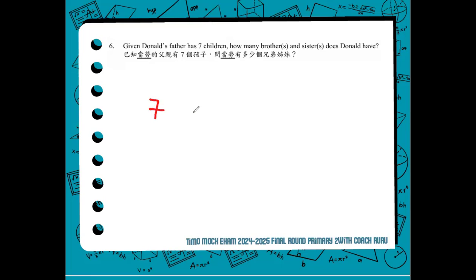Donald is included, so we subtract 1. 1 represents Donald. So the question is very easy as long as you understand what it's trying to ask. The correct answer for number 6 is 6. Donald has 6 brothers or sisters. Basically, 6 siblings.